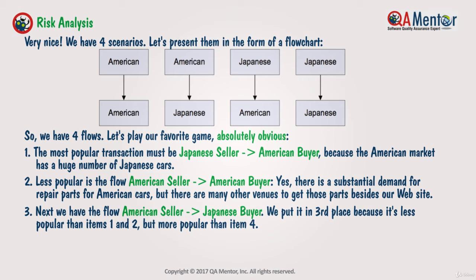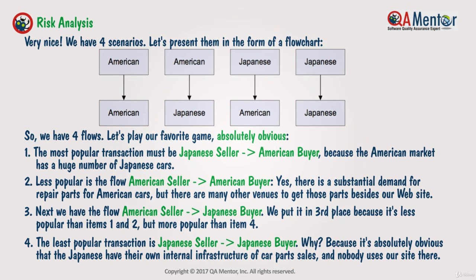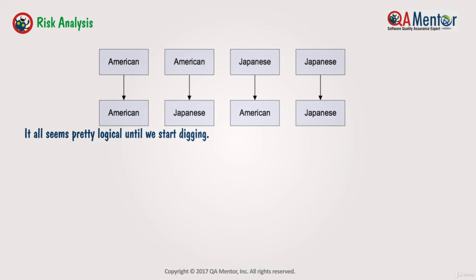3. Next, we have the flow American seller to Japanese buyer. We put it in third place because it's less popular than items 1 and 2, but more popular than item 4. 4. The least popular transaction is Japanese seller to Japanese buyer. Why? Because it's absolutely obvious that the Japanese have their own internal infrastructure of car part sales and nobody uses our site there. It all seems pretty logical until we start digging.